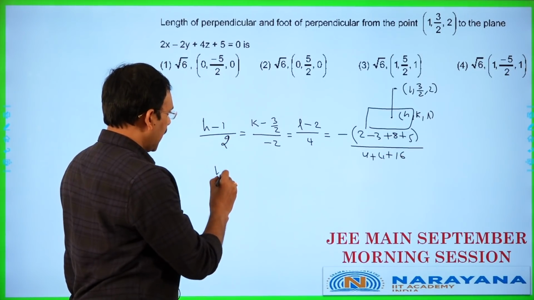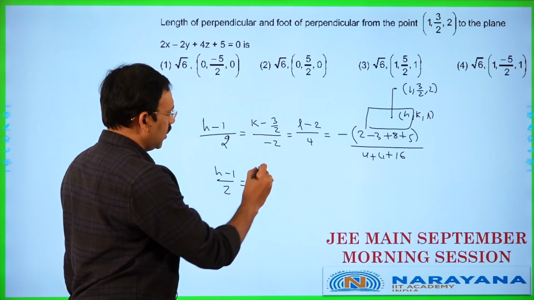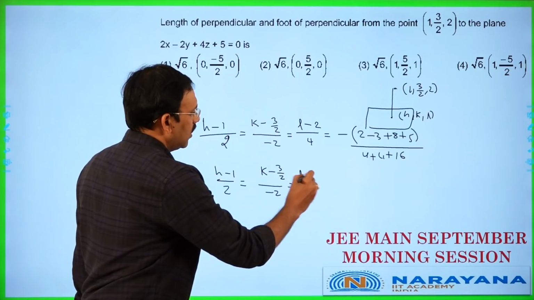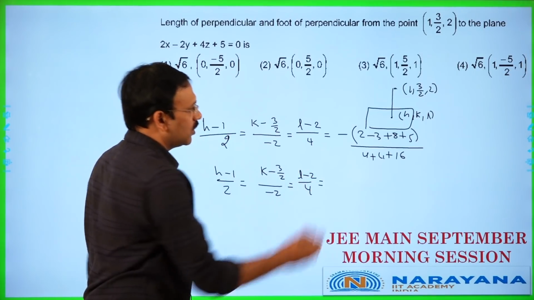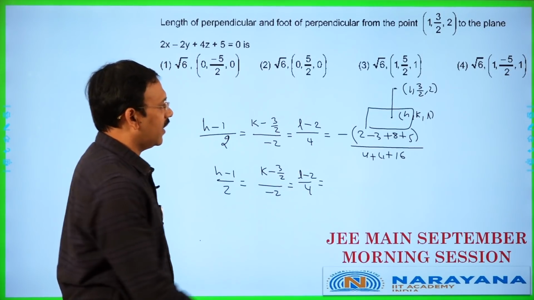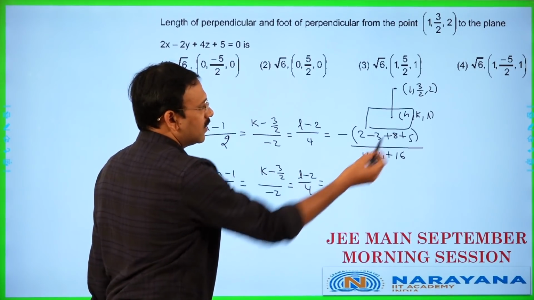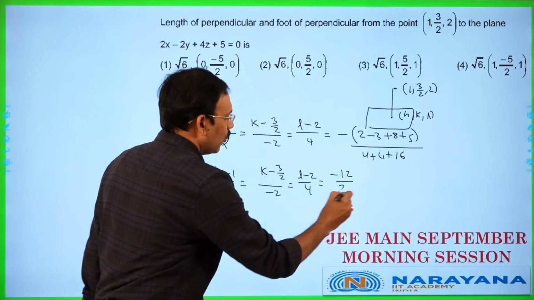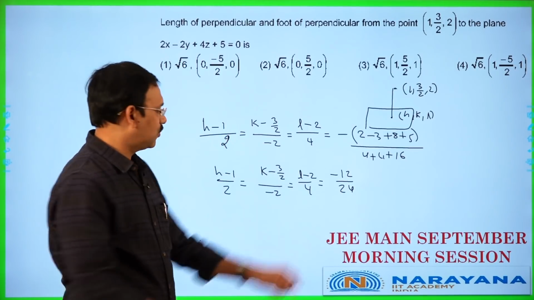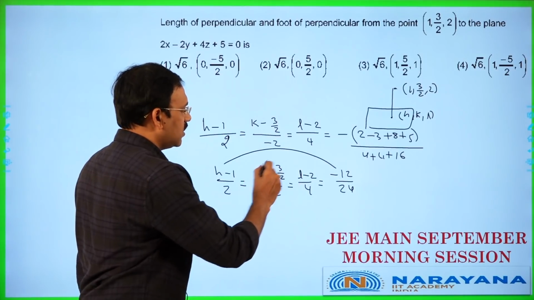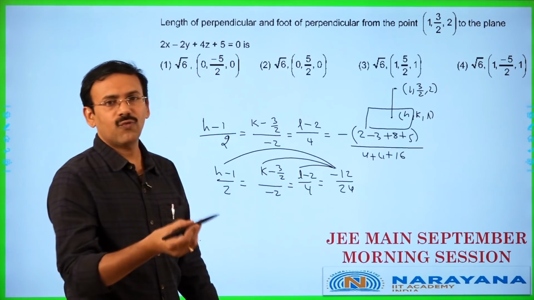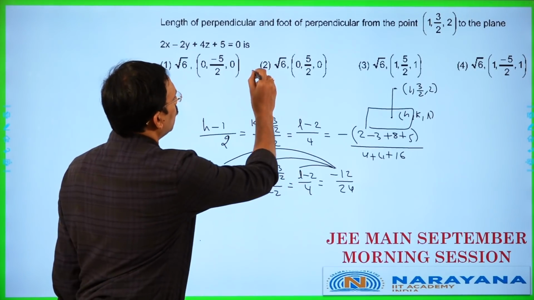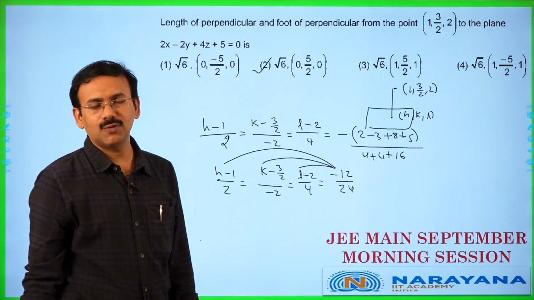From this, friends, (h − 1)/2 is equal to (k − 3)/(−2), which is equal to (l − 2)/4, equal to, you just try to simplify, minus 12/24, which is minus 1/2. Then it is very easy to equate these to find h, k, l. You are going to get the point to be root 6, 0, 5/2, 0.